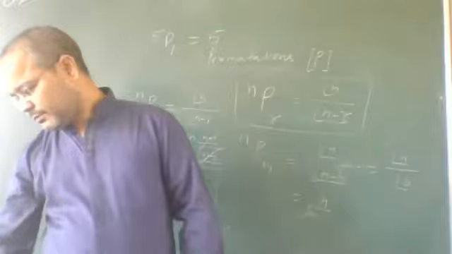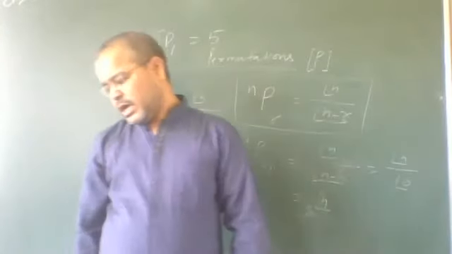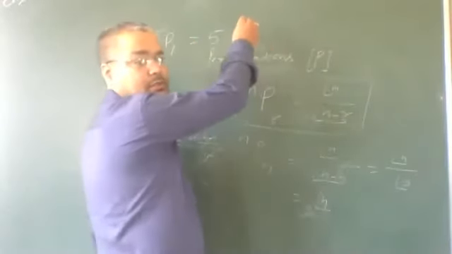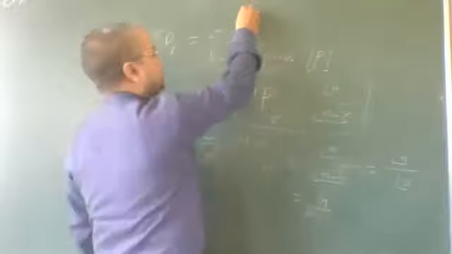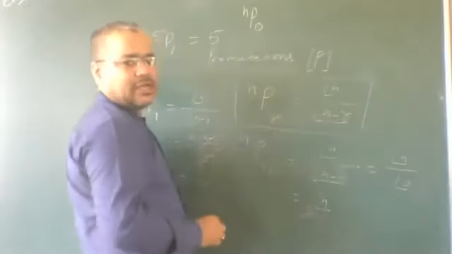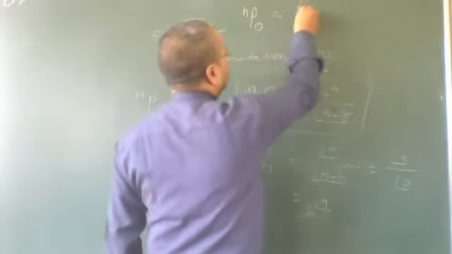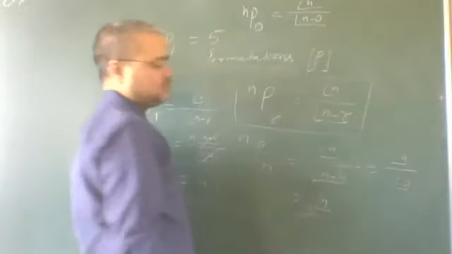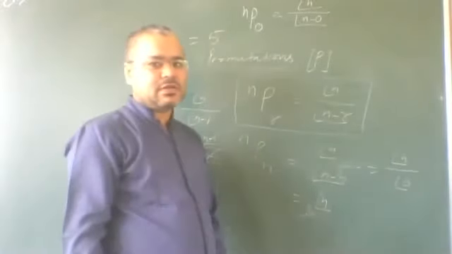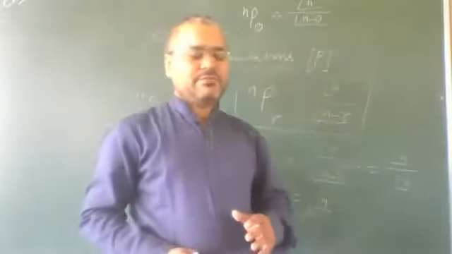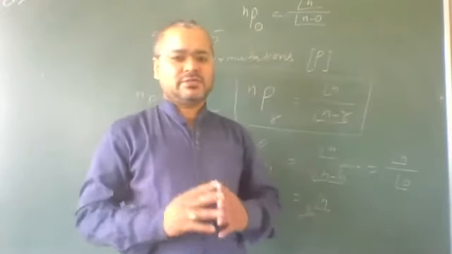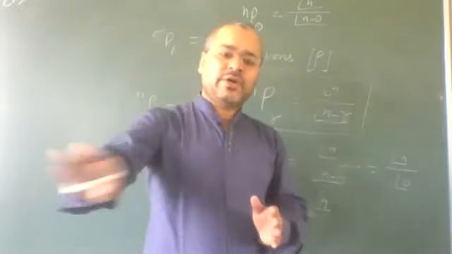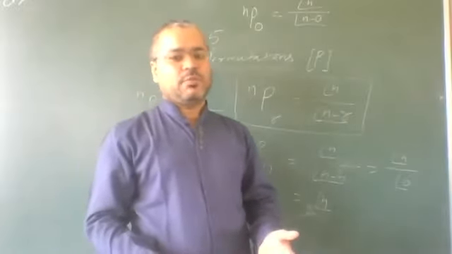Similarly, nP0 means what? nP0 means factorial n upon factorial n minus 0. For example, if there are 10 students and I want to make a group taking no student, then how many groups are possible?